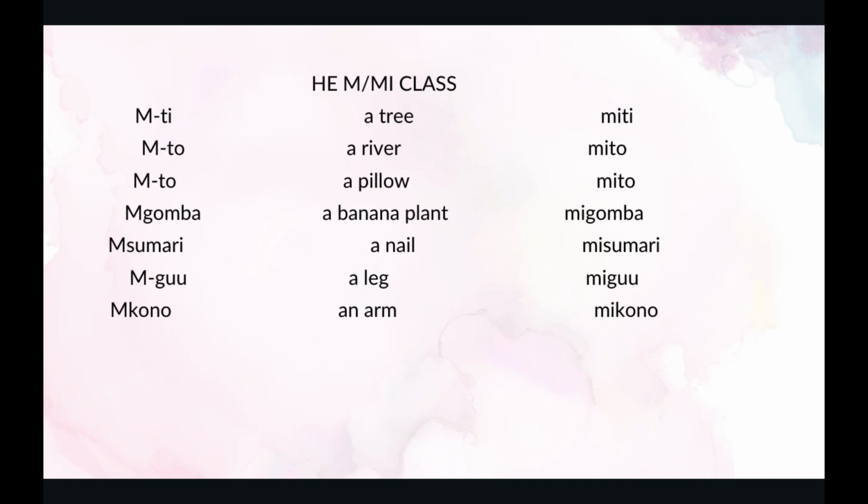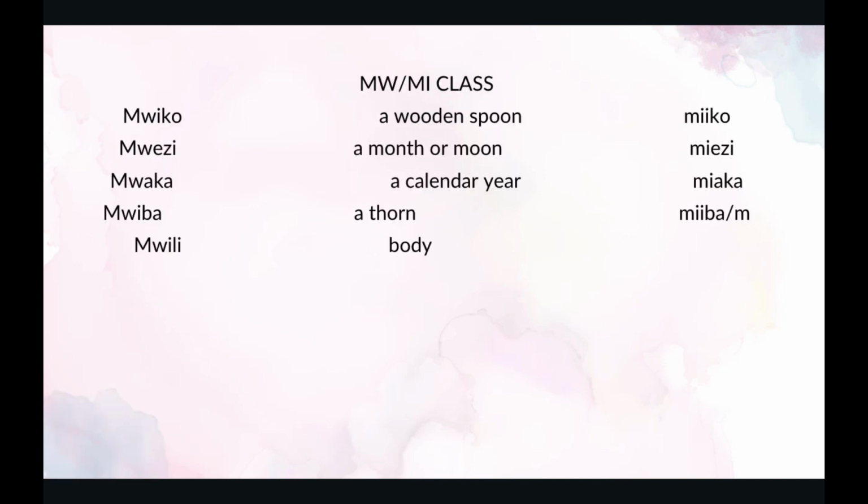Misumari. The next one is mguu. Mguu is a leg. A leg in plural is miguu. The next one is mkono. Mkono is an arm. An arm in Swahili in plural is mikono. Then we have the mmi class.